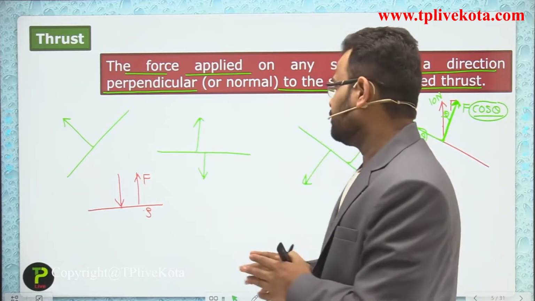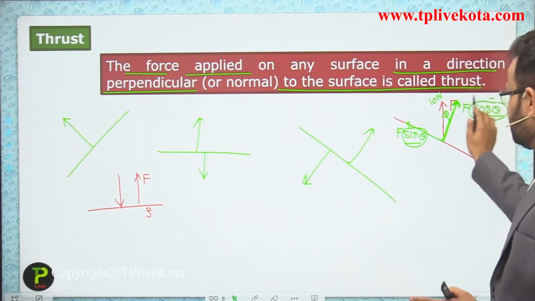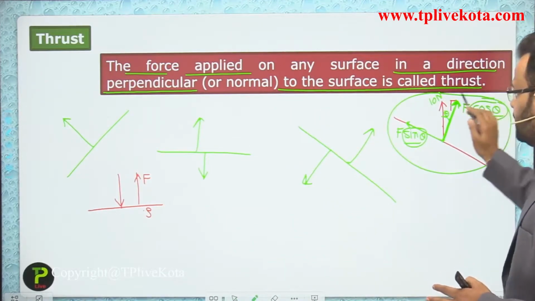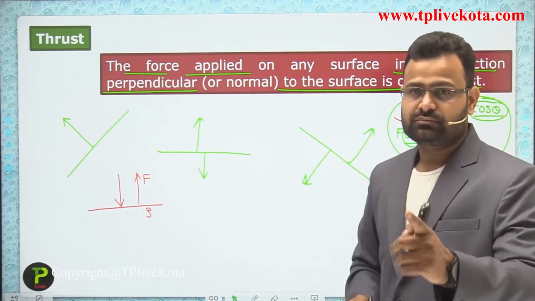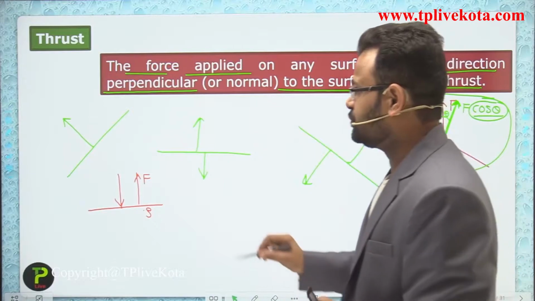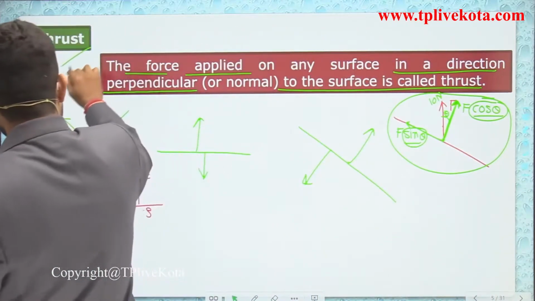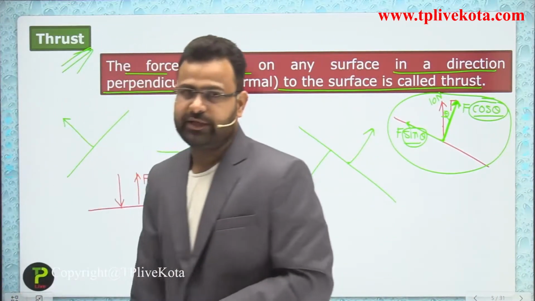Okay students, by using the trigonometrical function we can find the value of the perpendicular force, and that perpendicular force is called thrust.